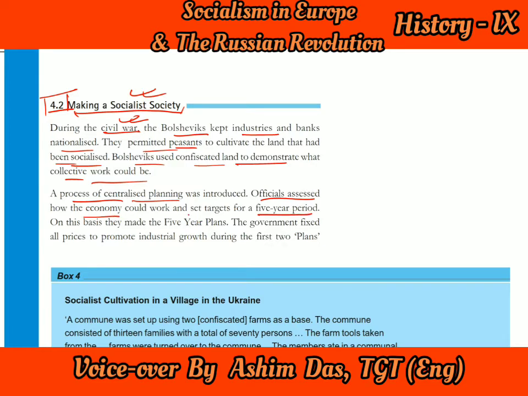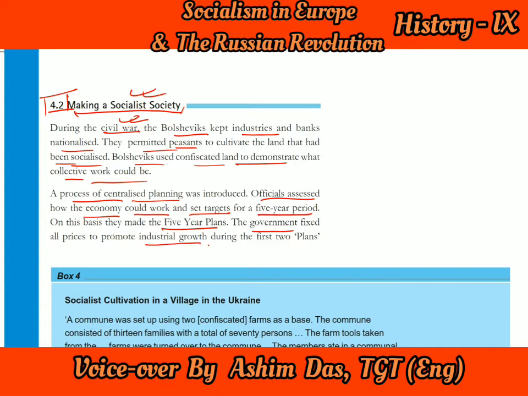A process of centralized planning from the main central government was introduced, and officials assessed how the economy would work, and they set targets for a 5-year period. So they made a plan of what we can achieve within these 5 years, how we can improve farming, how we can improve the agriculture of our country. On this basis they made the 5-year plans, and the government fixed all prices to promote industrial growth during the first two plans.